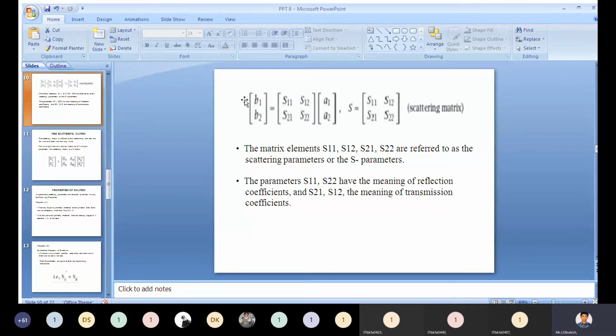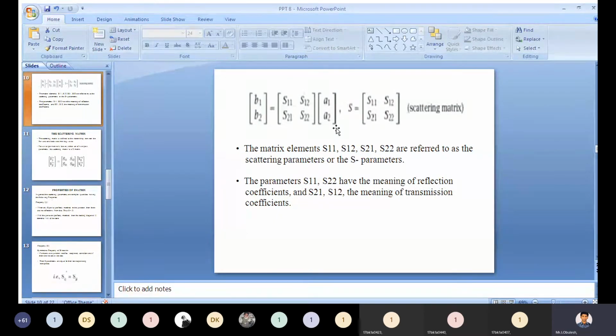Sometimes you need to represent the scattering matrix as S11, S12, S21, S22. These S11, S12, S21, S22 are referred to as scattering matrix parameters. You need to call these four the scattering parameters.